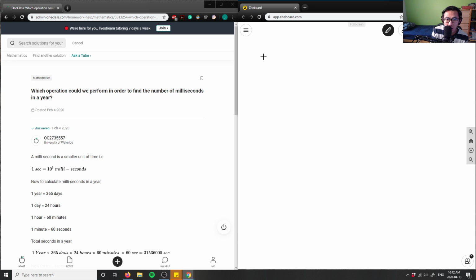It says here, which operation can we perform to find the number of milliseconds in a year? Milliseconds in a year. So let's take a minute to think about this. What is a millisecond in the first place? So I'm going to say 1 ms, ms for millisecond. 1 millisecond equals how many actual seconds? A milli means the word 1,000, right? Think of millennium, 1,000 years.